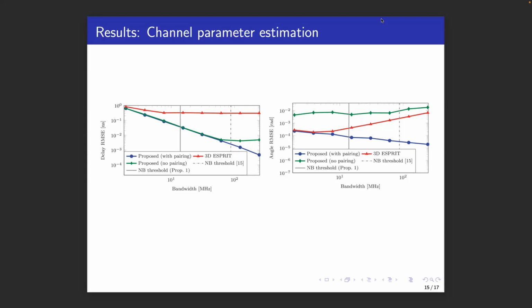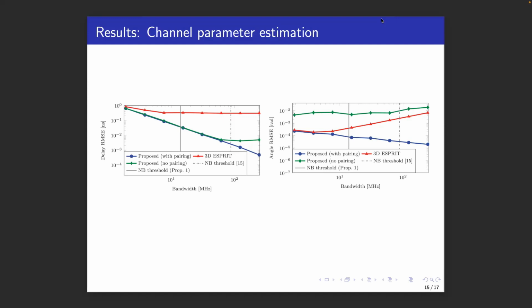And finally, the red line is the proposed method with k-means pairing. In terms of delay estimation on the left, we see that the proposed method can significantly outperform the standard 3D ESPRIT, especially for large bandwidths, where the wideband effect is more pronounced. The standard 3D ESPRIT has a constant performance, since delay estimation is not affected by the wideband effect.